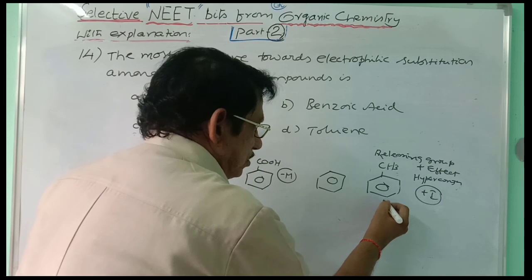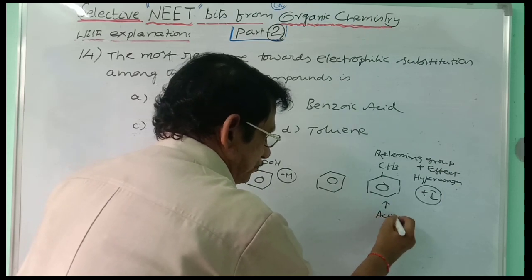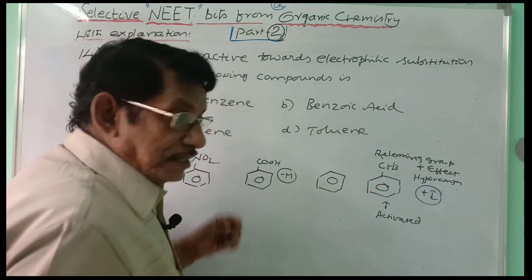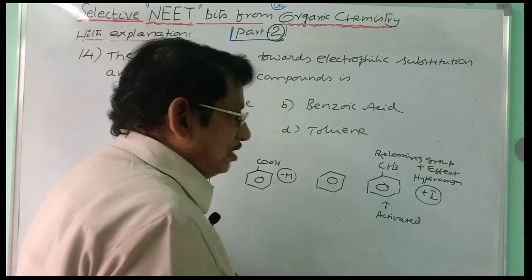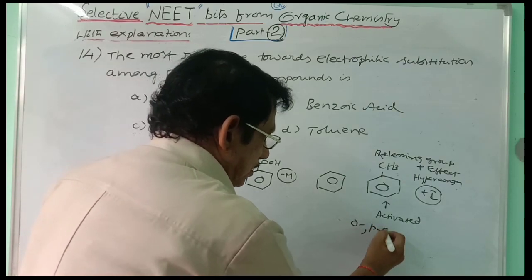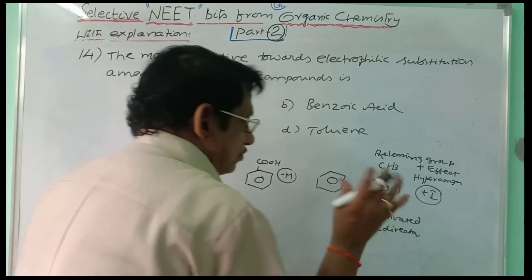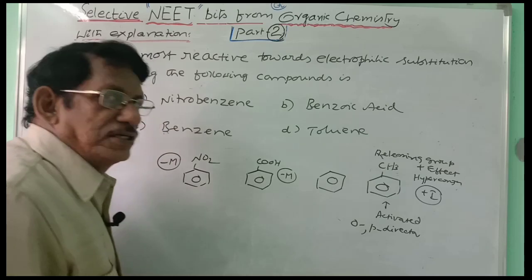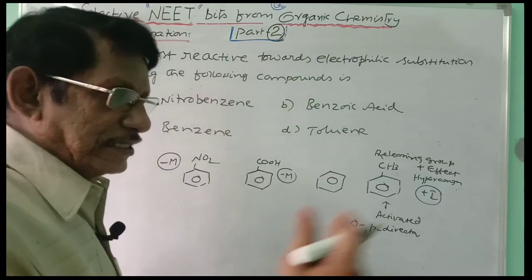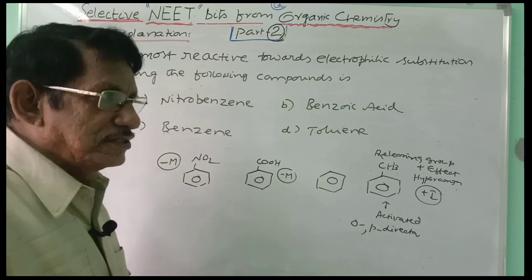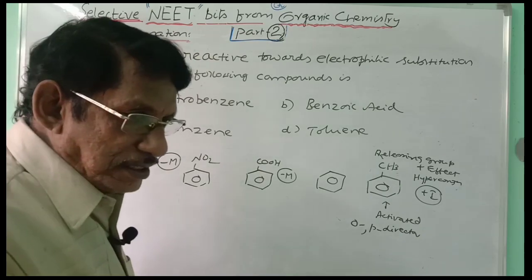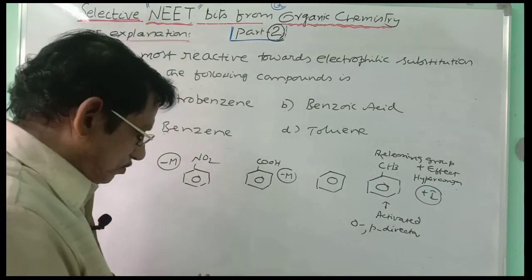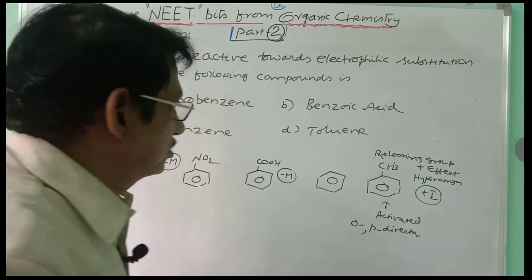As a result, the benzene ring is activated. Activated means the electron density will be more and more in the benzene ring at the ortho and para positions. As a result, further electrophilic attack becomes easy, and it is once again ortho para directing. Electrophilic substitution becomes easy in this case. So toluene is more reactive towards electrophilic substitution. Any releasing group activates the benzene ring, any withdrawing group deactivates it. And so a benzene ring carrying a releasing group is more reactive towards any electrophilic substitution. So the answer, you can easily guess, is the fourth one.